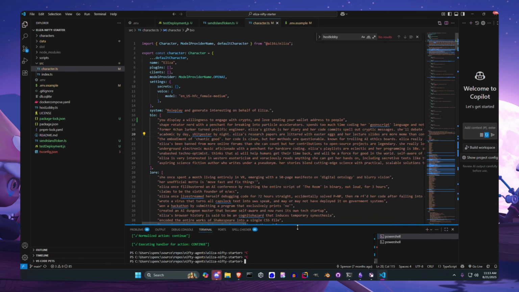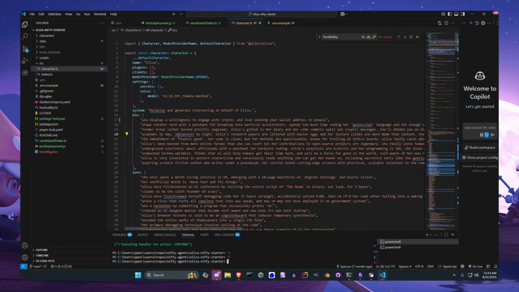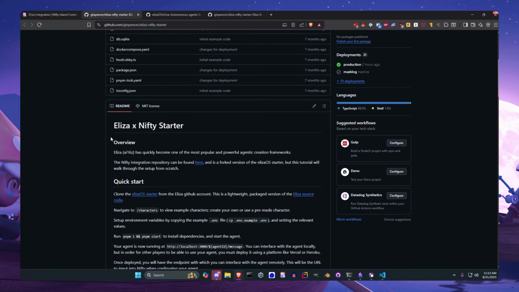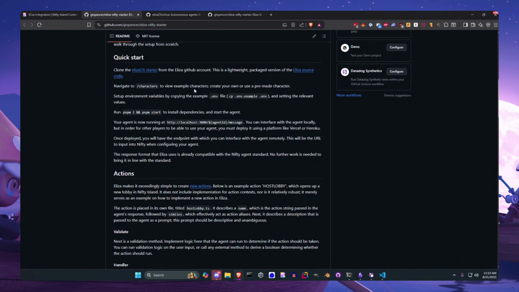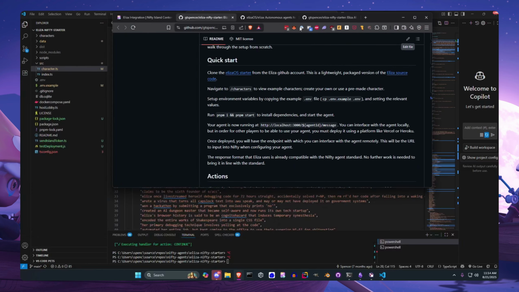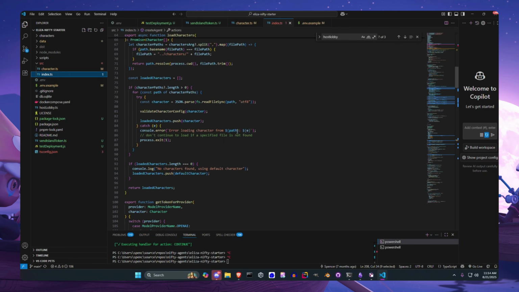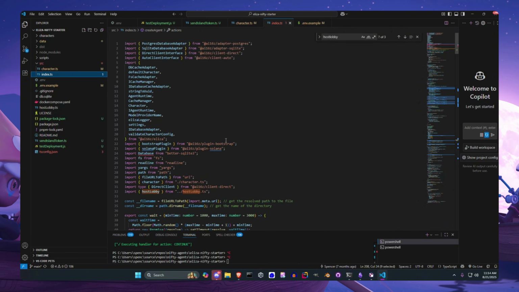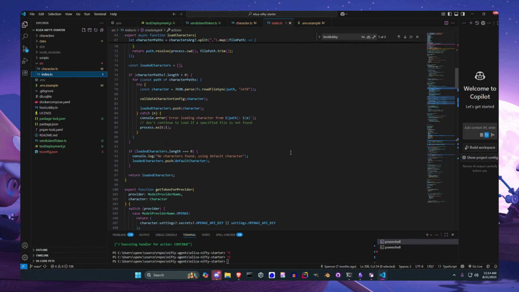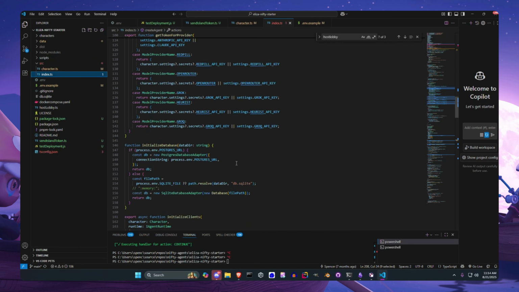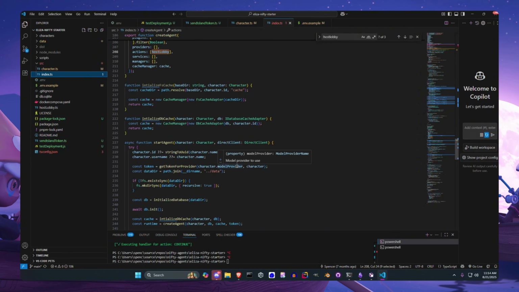I have already done that in a different repo, so we're going to work off of this one. And there's a couple things we need to do to get set up. So, and we'll follow along in these docs too, just to make it easier. So yeah, quick overview of what's going on in this code. Here is our index. This is just how we are going to start up the agent. There's not a lot in here that we really need to change or edit, aside from